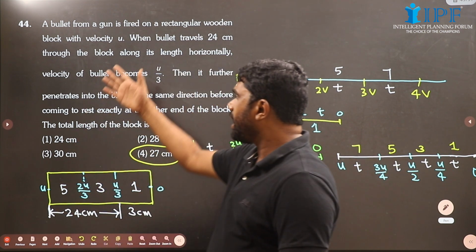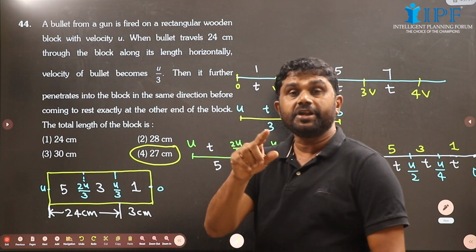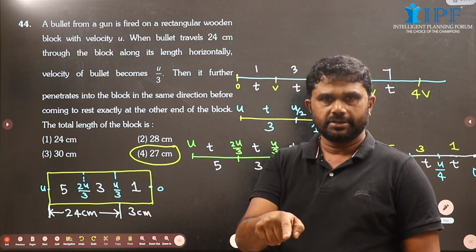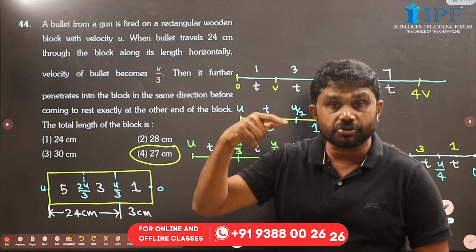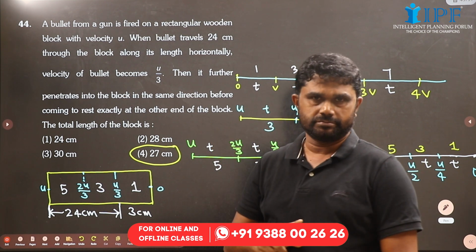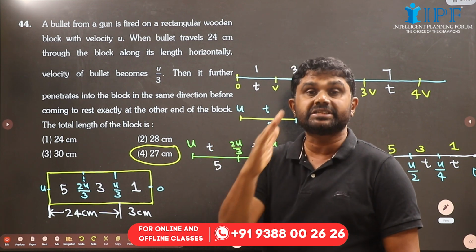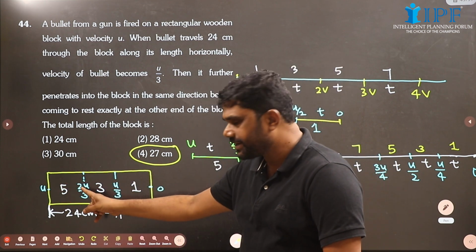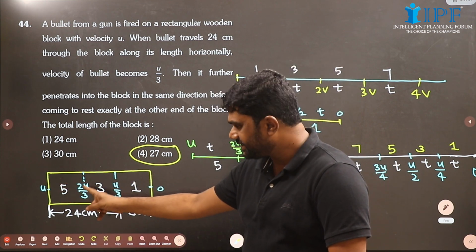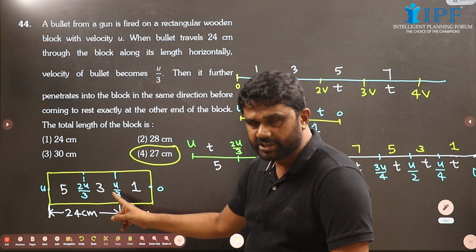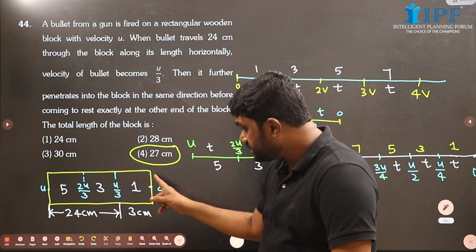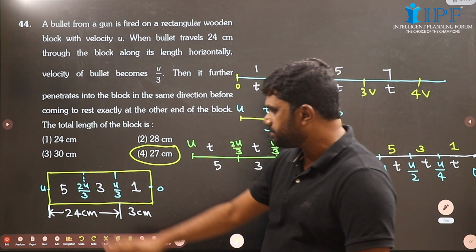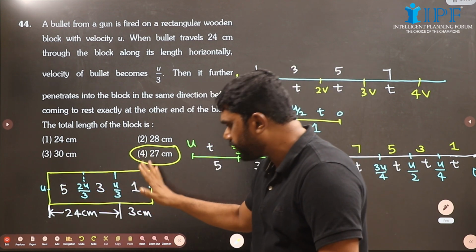And now we have the question. See, the bullet's velocity becomes 1/3, which means it has already lost 2/3. How many 1/3s will there be? 3 1/3s. So during the first interval it loses the first 1/3, during the second interval it loses the next 1/3, and during the last interval it loses the last 1/3. 3 intervals. Ratio of displacements will be 5:3:1.